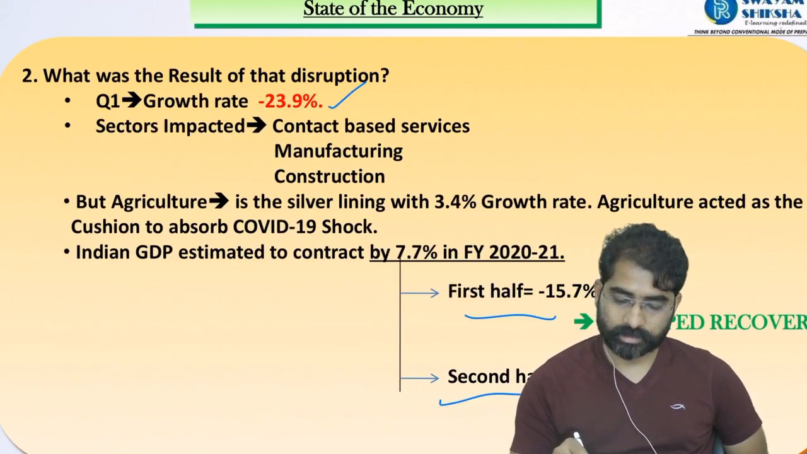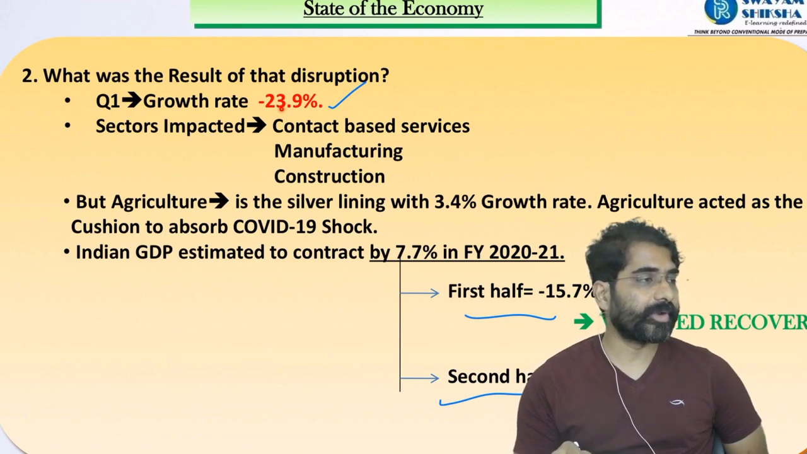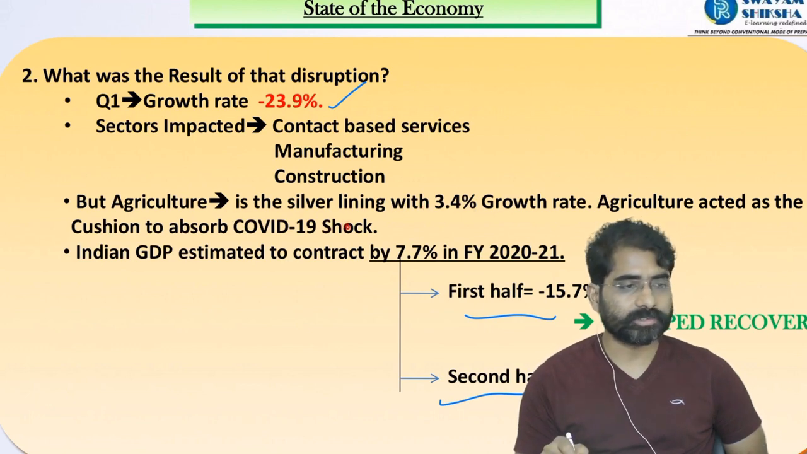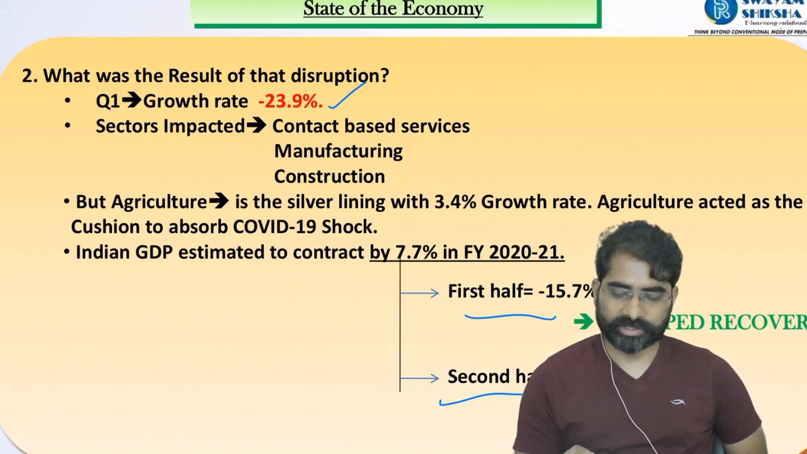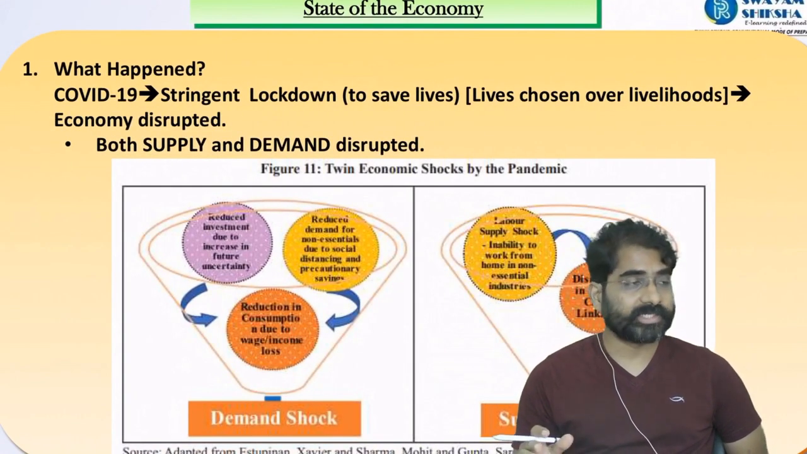Okay, so growth. What are the growth rates? You can see minus 23.9. And if you see sectors impacted, contact-based services, manufacturing and construction. So agriculture was like a silver lining. Agriculture acted as a cushion to absorb our COVID-19 shock. So that was something which is correct. Okay, agriculture acted like a silver lining.